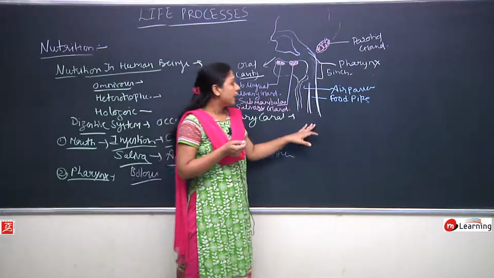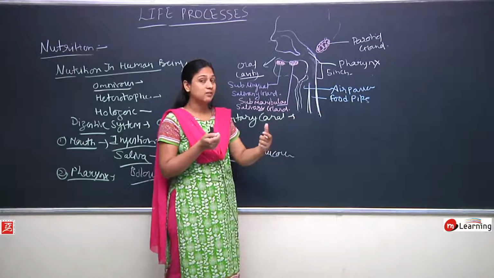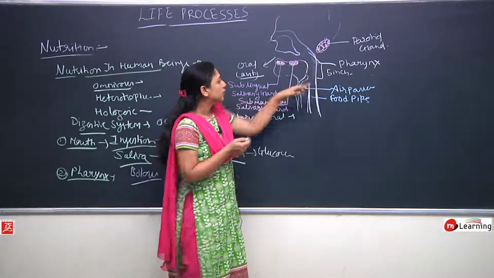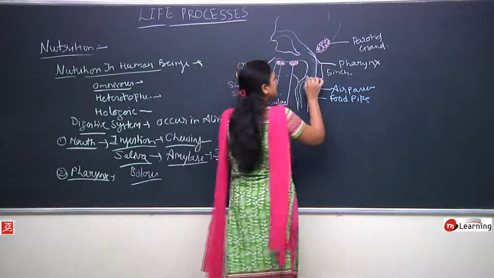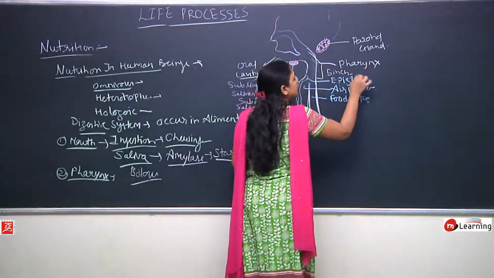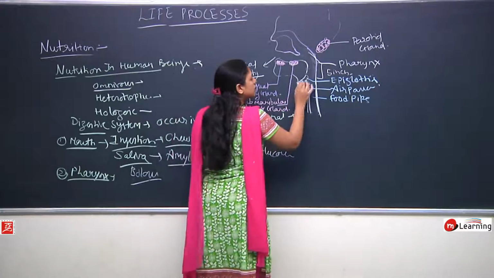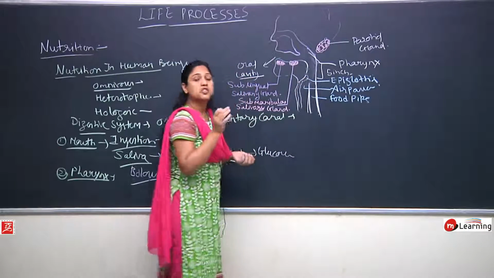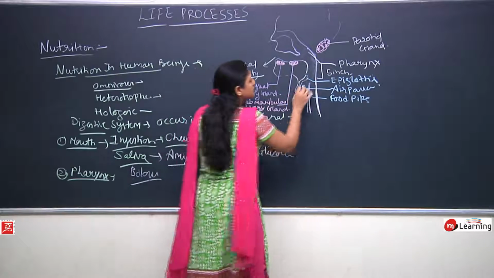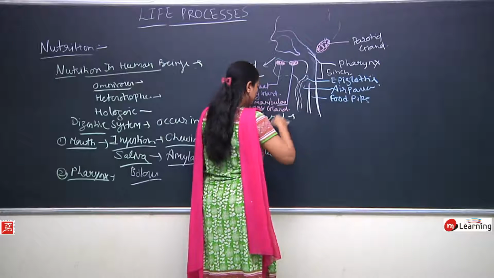So there is a preventive measure for it, and our body does it automatically. When we take the food, there is a cartilaginous projection, which is called the epiglottis. It is made up of cartilage, and it is the projection of the hyoid bone here, a flap-like structure.